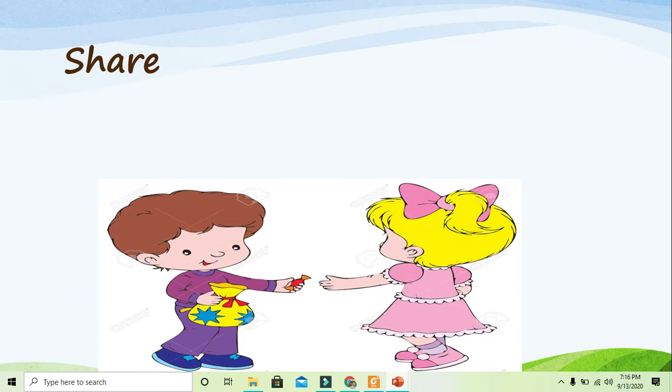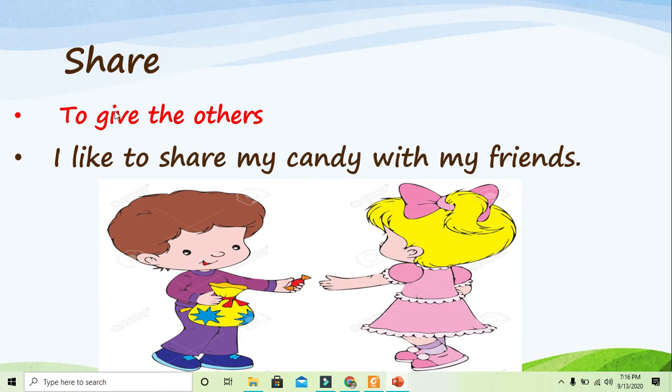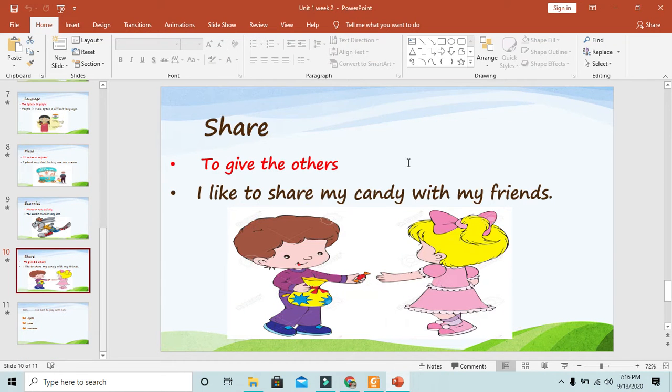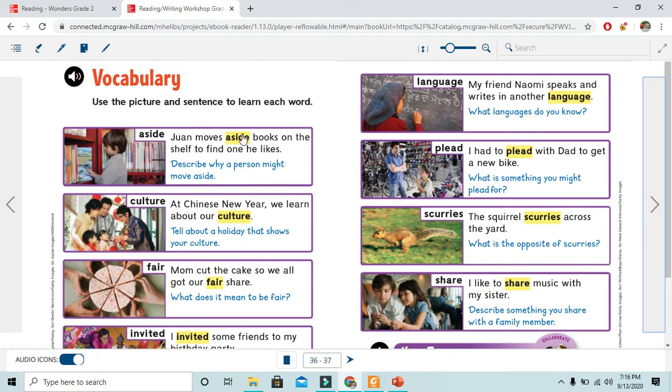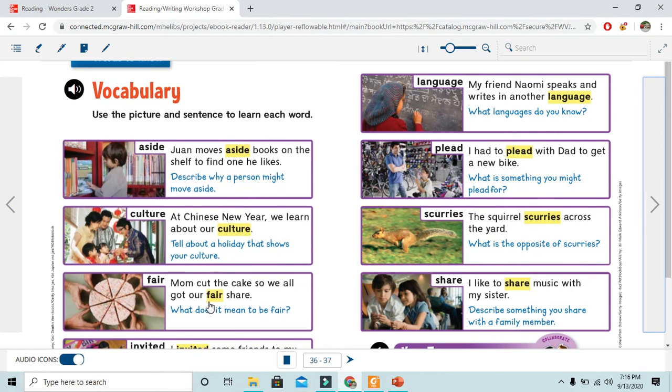Share. And share is very easy. To do something with the others or to give the others. I like to share my candy with my friends. That was the last word for today. Share. So again, here we have aside, culture, fair, invited, language, plead, scurries, and share.